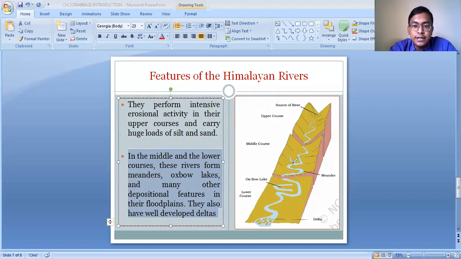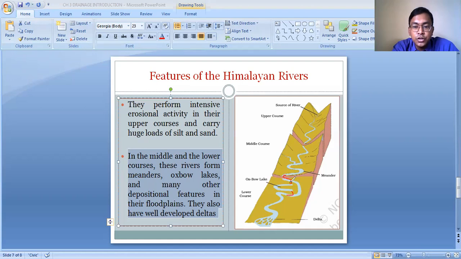So here you can see that the river is flowing in a zigzag condition. It is flowing like a zigzag, and maybe the river was flowing this way before.